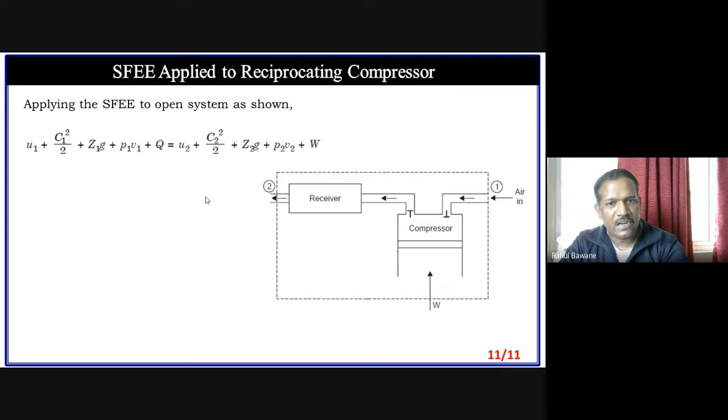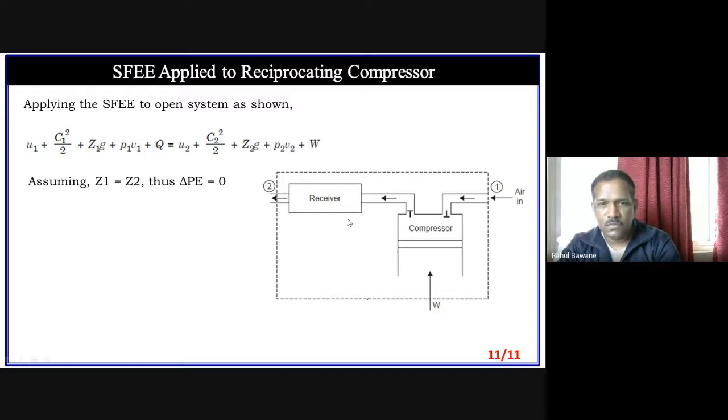So whether we are considering Q, potential energy, we are considering potential energy as 0. Why? Because we are assuming that intake and outtake are at the same height. So change in potential energy is 0. I am not talking about pressure energy. This P is the potential energy which is due to the height difference. Next, change in kinetic energy is 0.